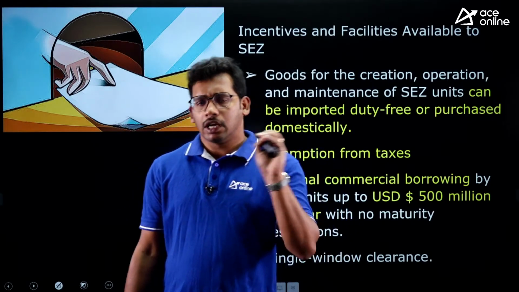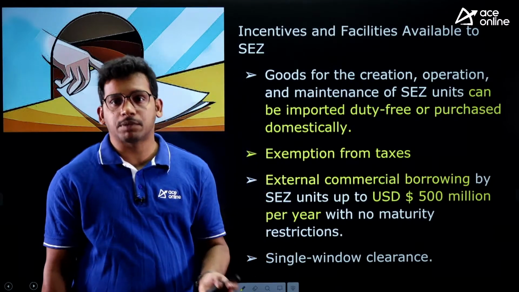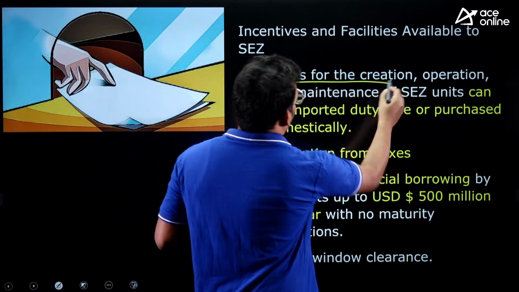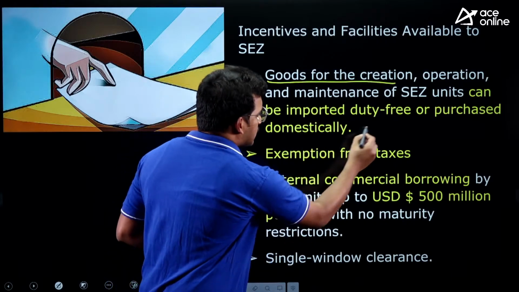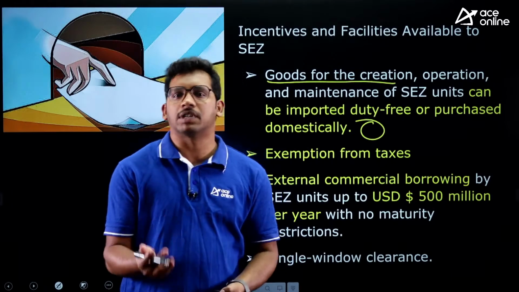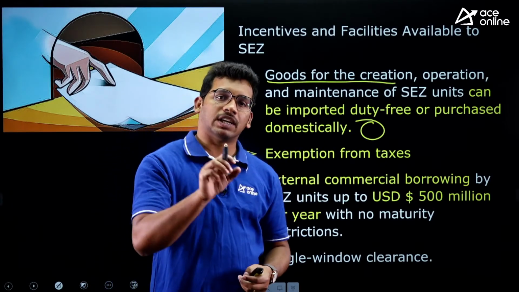You are saying that the government is giving certain benefits. What benefits is the government giving for special economic zones? That we need to understand. First, goods for creation, operation and maintenance. If any company wants to produce certain goods, say Amazon wants to develop certain goods, they need certain raw material.